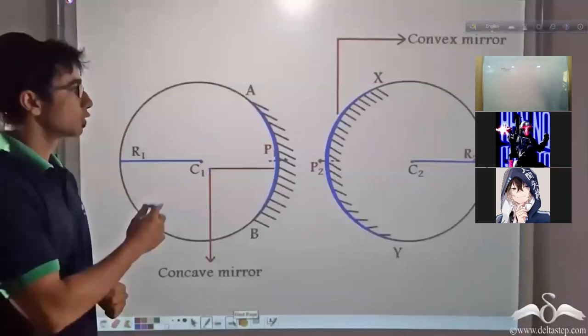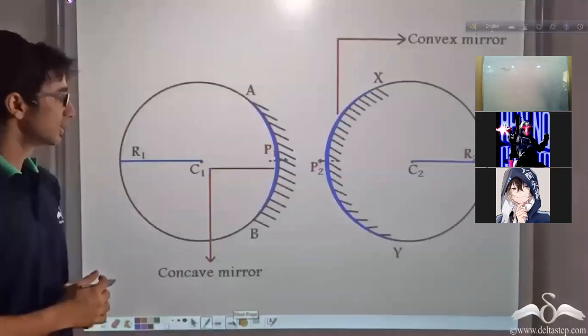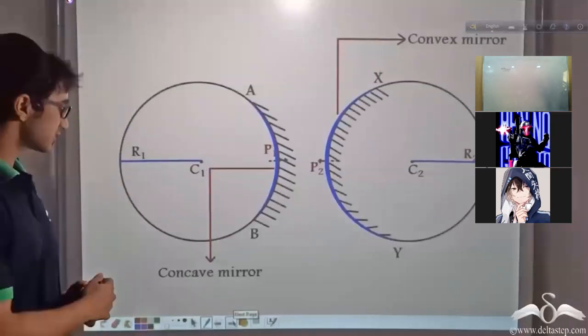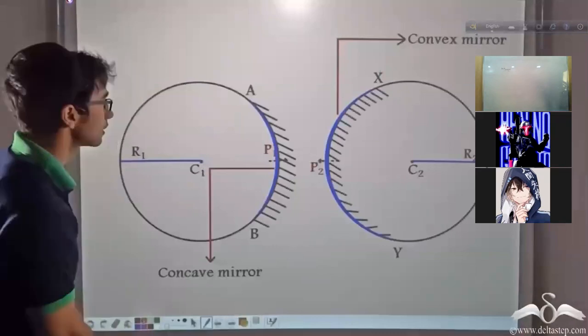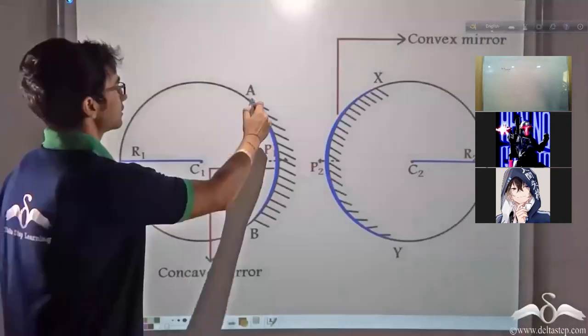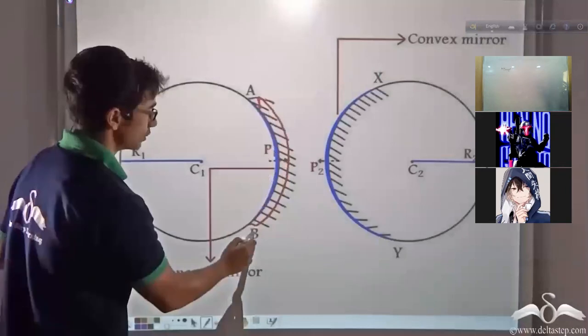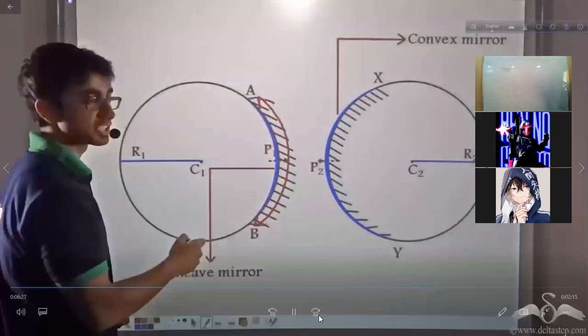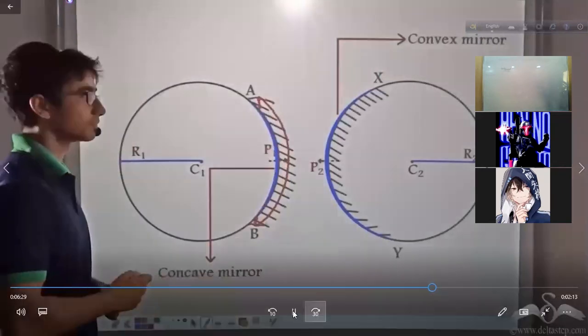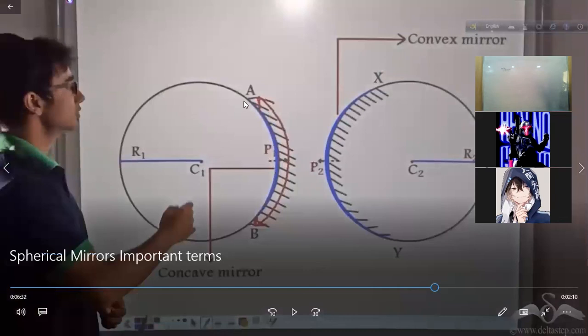Now notice this image once again. Here you will find that in case of the concave mirror, region A, B, this entire region denotes the reflecting surface of the concave mirror. In other words, this is the region. He is going to talk about the linear aperture, which I already told you, right?